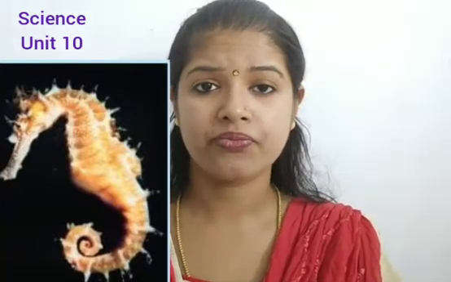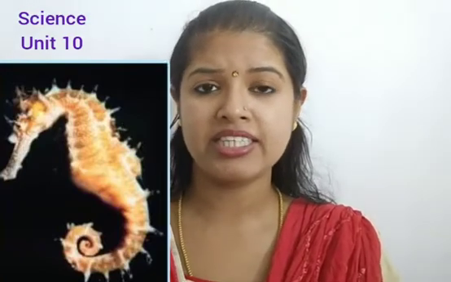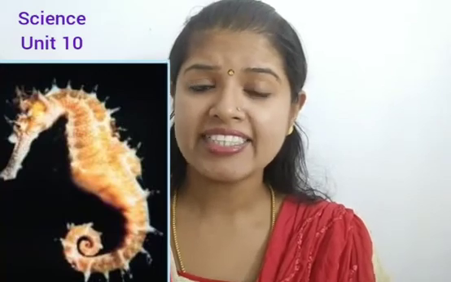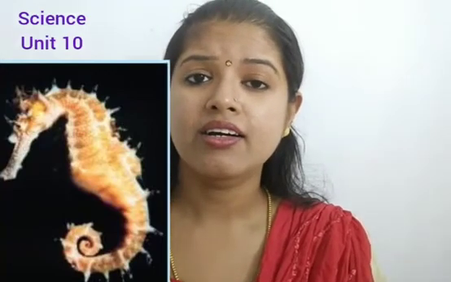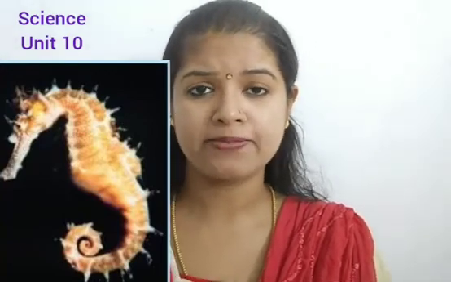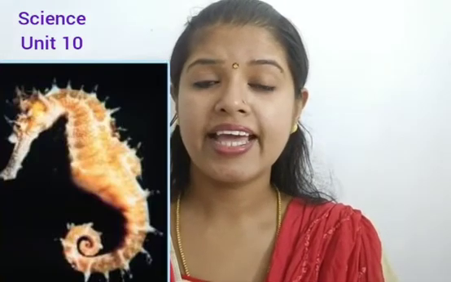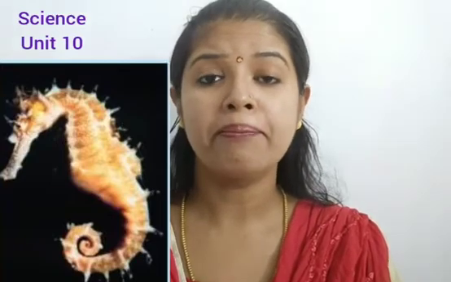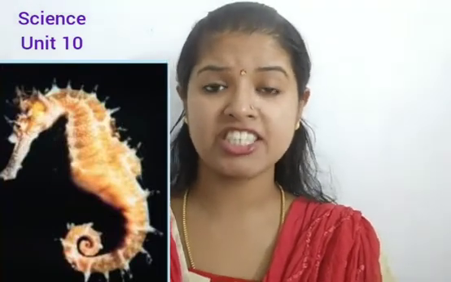In the case of sea fish, seahorse, it's a kind of fish which can be seen in the sea. Here the eggs laid by the female seahorse are stored in the sac of the male seahorse, which is present in its abdomen part.